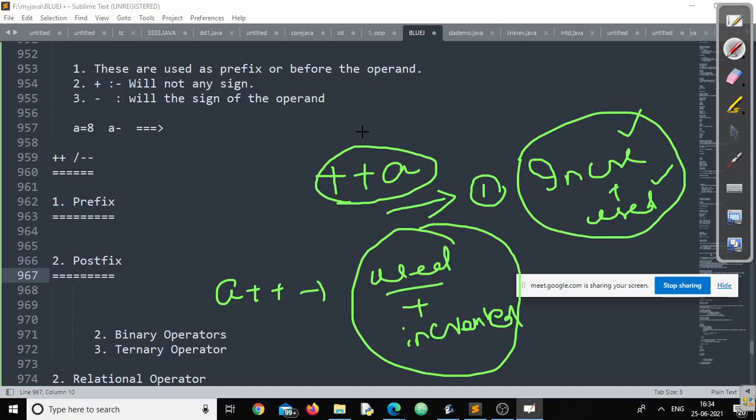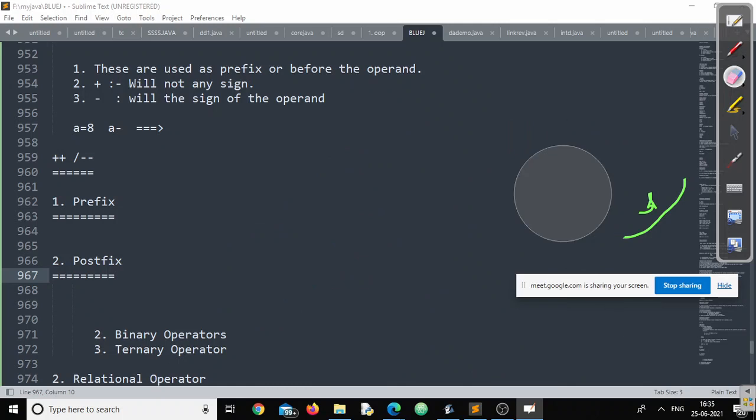In prefix, since the operator is there before the operand, this particular operation will be performed first. What is the operation? Increment. So increment will be done first, then the value will be used. Here, since the operator is present at the right side of the operand, the value of the operand will be used first, then it will be incremented. What does that mean? Let's understand.